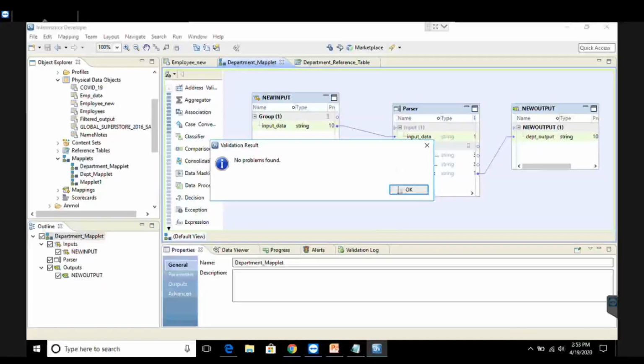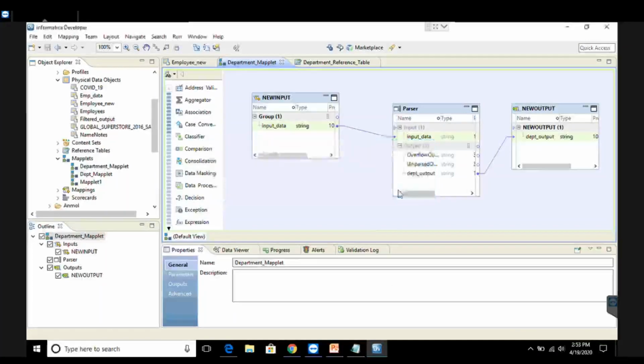Now, the topic which we were doing is rule, but here what we created is Maplet. So why do I say Maplet? Because this complete department_Maplet was created under the icon called Maplet in my folder.